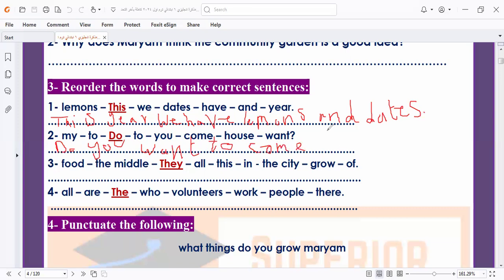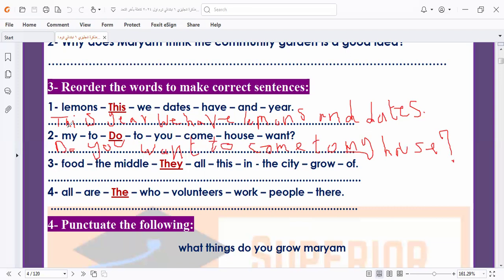Do you want to come to my house? I put the question mark at the end of the sentence. Don't forget to put the question mark at the end of the sentence.